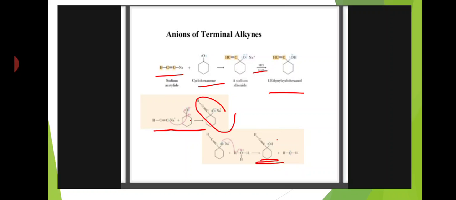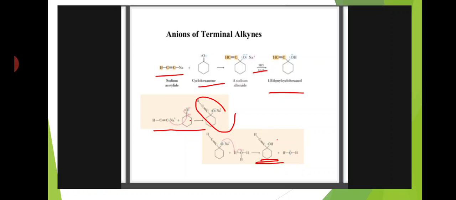Here is the reaction mechanism. First, sodium acetylide, CH triple bond C minus Na plus. The carbanion reacts with the C double bond O carbon of cyclohexanone, and the oxygen gets a negative charge.